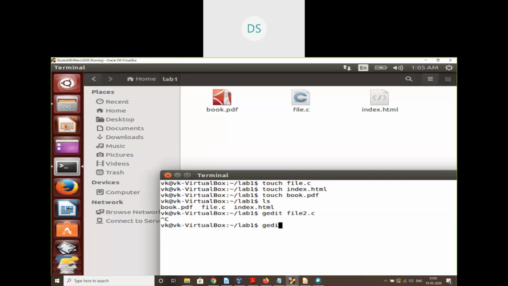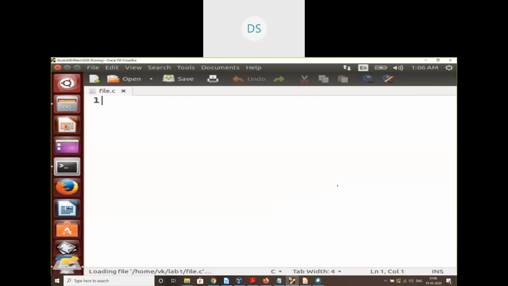So gedit file.c. Once I open a file, I can type a C program, the first C program that we are writing on the Linux platform.